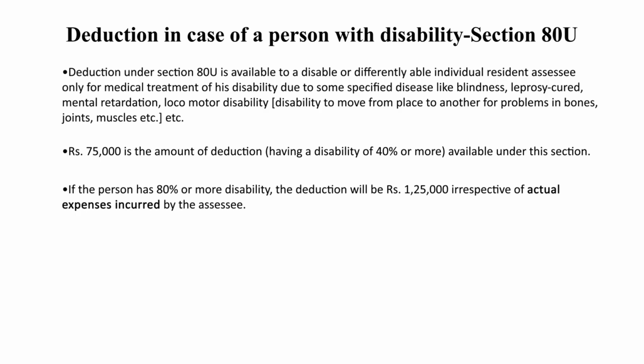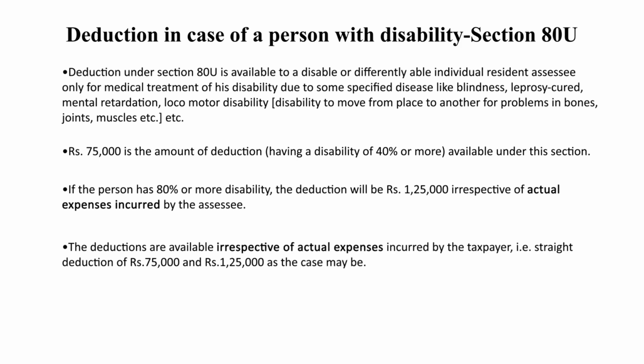Thus, deduction under section 80U is available irrespective of actual expenditure incurred, that is straight deduction of 75,000 for disability of 40% or more, and 1,25,000 straight deduction for disability of 80% or more.